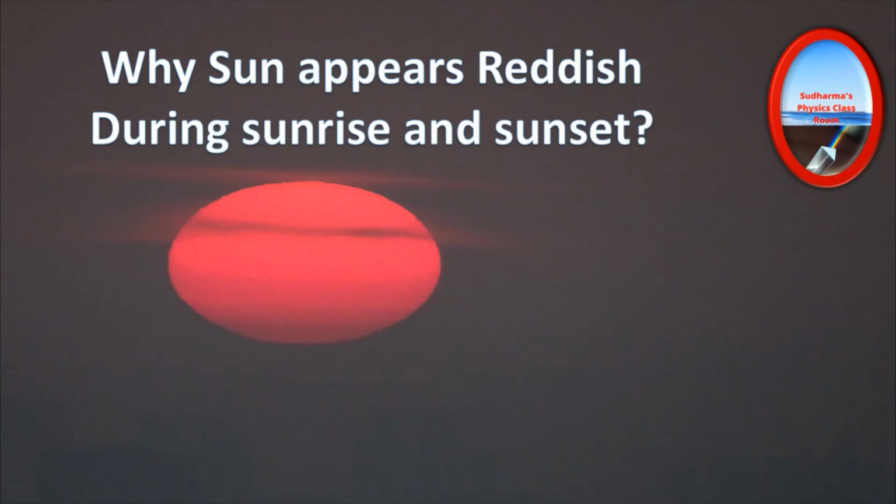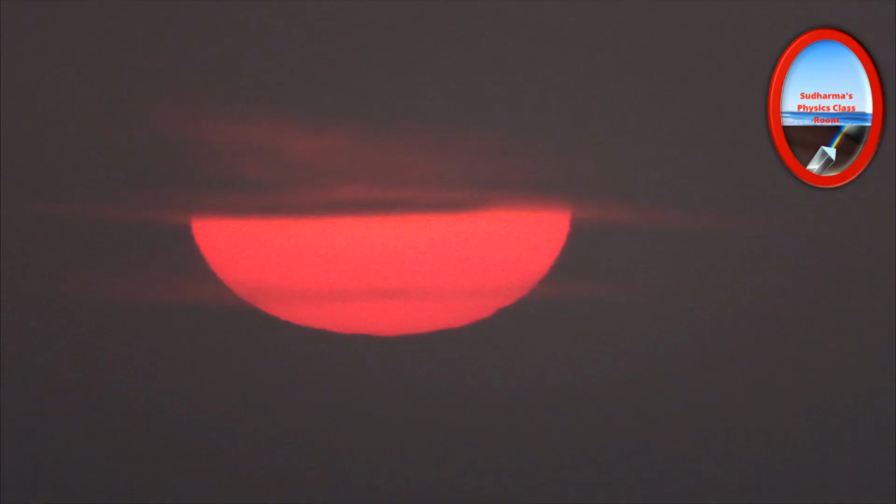Now the next question comes. Why does the sun appear reddish during sunrise and sunset? It's an amazing scene to see the sun rising up with that red colored disk, isn't it? The reason behind this beautiful phenomenon is also scattering. During sunrise and sunset, the sun is at the maximum distance from the observer. We say that the sun is at the horizon. So the sunlight has to travel the maximum distance to reach the observer.